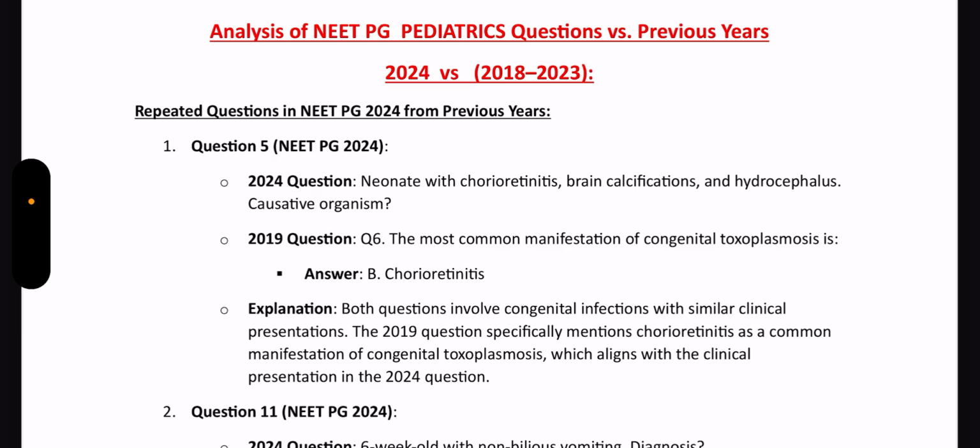Today I've come up with the analysis of NEET PG pediatric questions of 2024 versus the previous year questions from 2018 to 2023. When we did the analysis, we found only one question which was a direct repeat, whereas the other questions were conceptual repeats. So you need to have an idea about the PYQs in order to crack even the questions from subjects which are not much asked. Now moving on to the first question, question number 5 of NEET PG 2024.